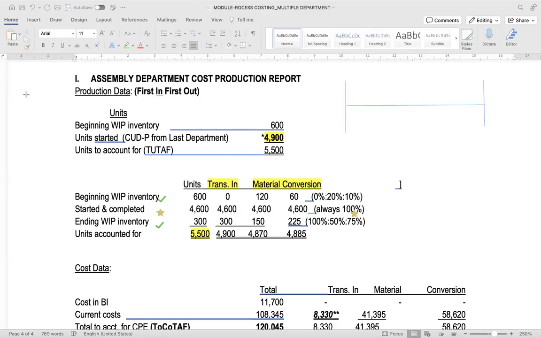So you have here the BSCE percentage cost line. We have beginning, started and completed, and ending. For beginning, this is the last period. This portion is the current period. This portion for ending is the current period, and this portion for the ending is the next period.